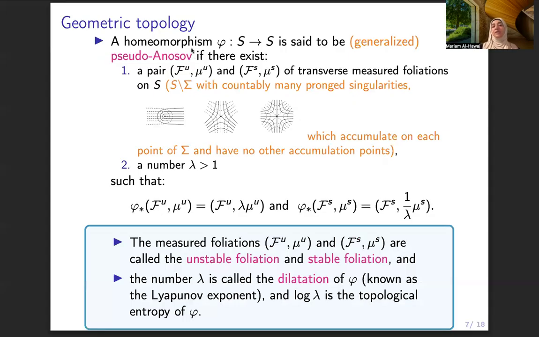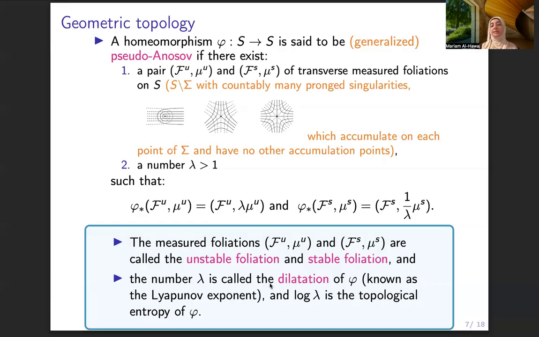A homeomorphism on a closed surface is called pseudo-Anosov if there exist two transverse foliations and a number lambda greater than 1, such that the homeomorphism stretches one foliation by a factor of lambda and compresses the other one by a factor of 1 over lambda.